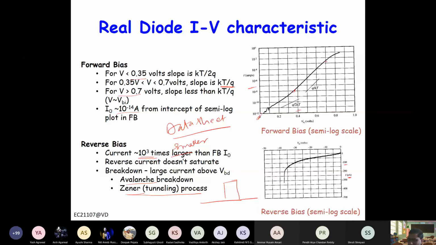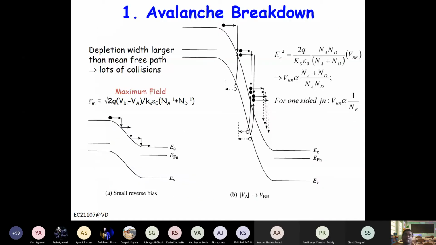Now let us discuss them one by one. In case of avalanche breakdown, what happens? There is very high field, right? So let's say an electron comes from here, and as it moves a certain distance x, the field is E.